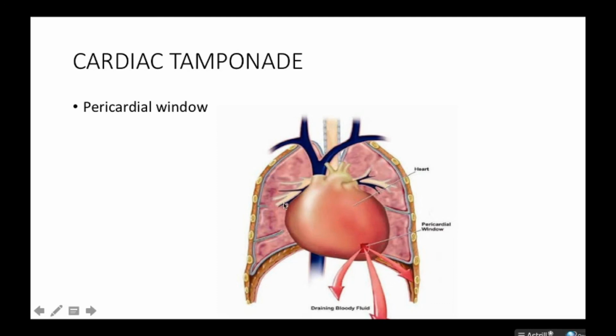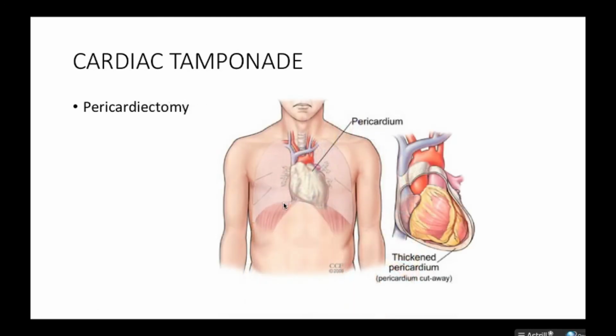Now, the third way of treating cardiac tamponade is a pericardiectomy. With a pericardiectomy, you have to cut a section of the pericardium away. You don't necessarily have to cut all of the pericardium. And normally, we cut the pericardium when it is thickened, such that it's even inhibiting the pumping activity of the heart and also the contraction of the heart as well.